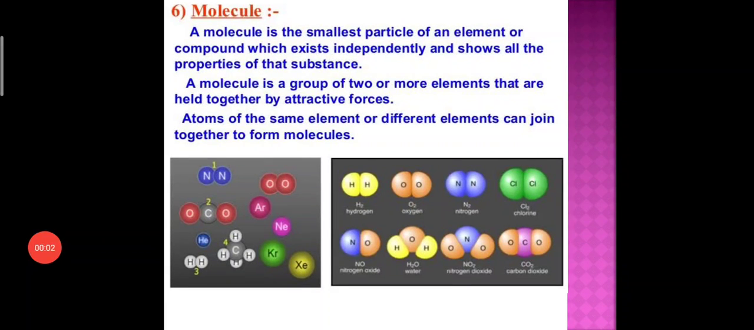Good morning class 9th, chapter number 3, atoms and molecules. Students, we have discussed molecules in the previous lecture, so I hope you understand what a molecule is. A molecule is the smallest particle of an element or a compound. When two or more atoms combine together, they form molecules, and they exist independently, whereas atoms cannot exist independently. And all molecules show the properties of that substance.